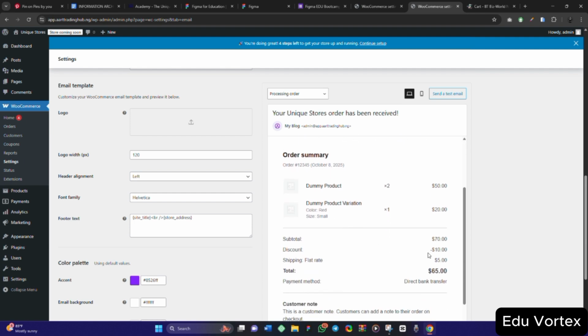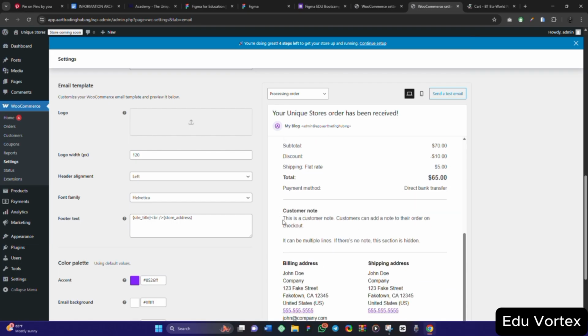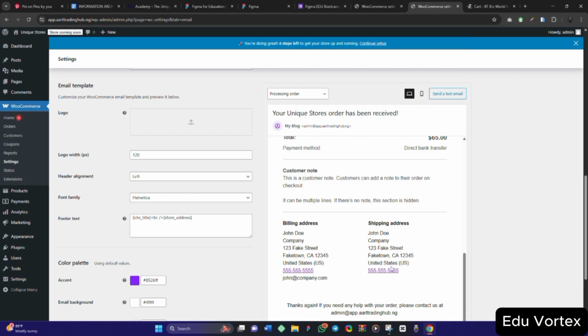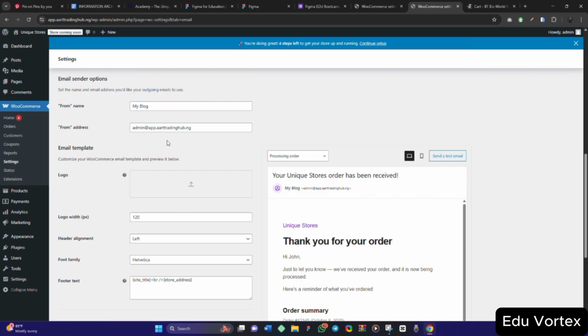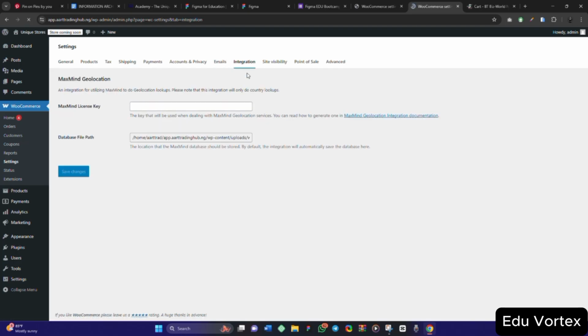Order summary: what they bought, the total, the shipping rate, it will show it. The payment method you used, direct bank transfer, it will show it. Then the small note, it is going to show it here. Now the billing address and shipping address, it is going to show it exactly. This is how it works. So let's move to integration and see what we can do there.